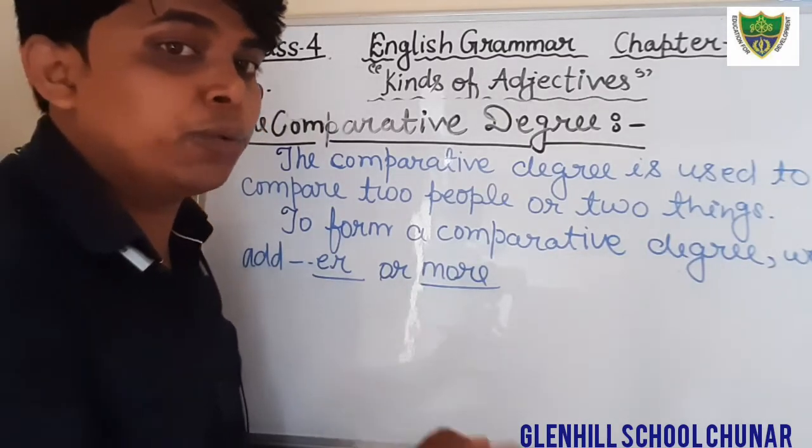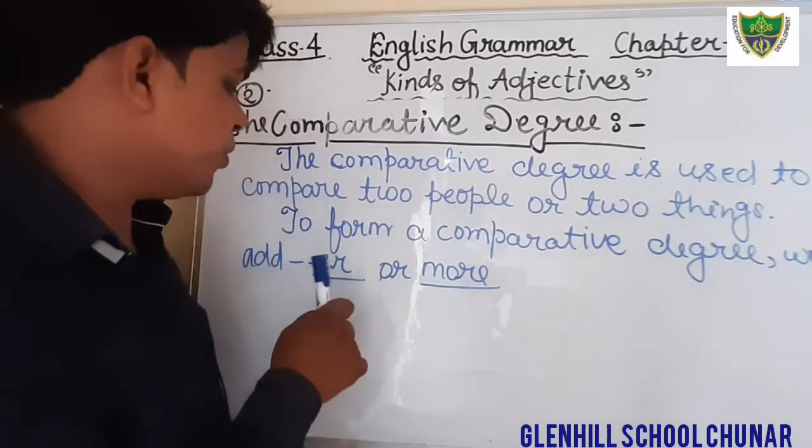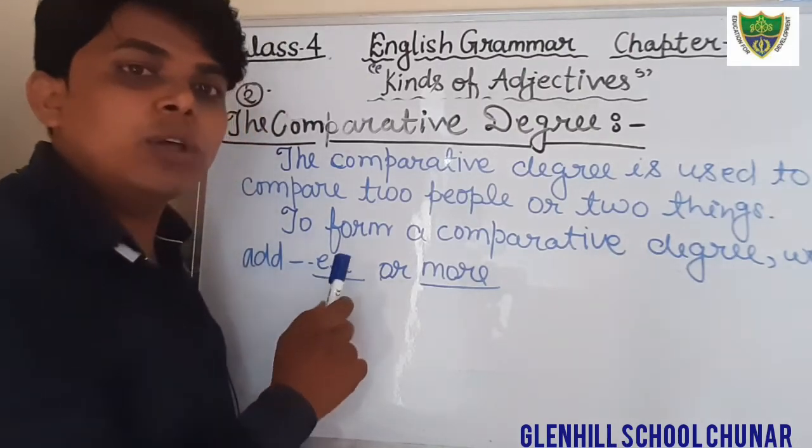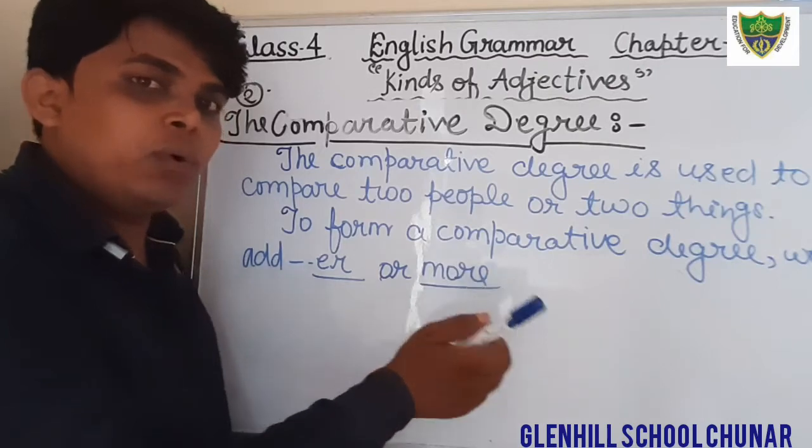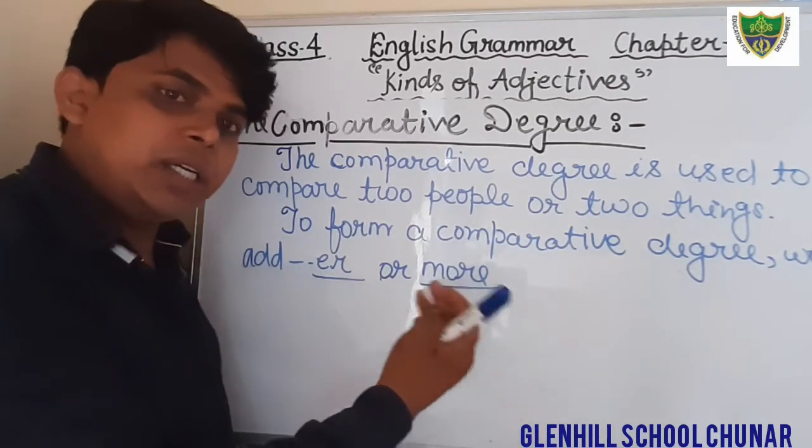We cannot say beautifuler. Sometimes we add ER to the positive degree, and sometimes we use the word more before the adjective.